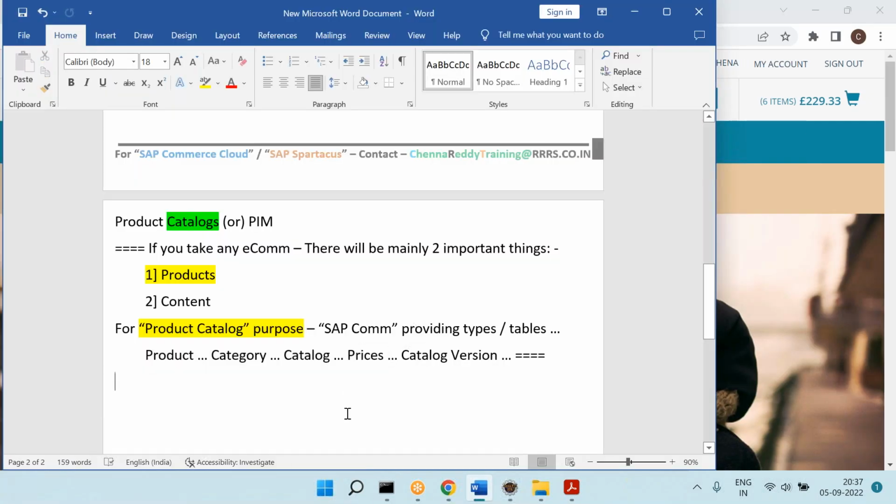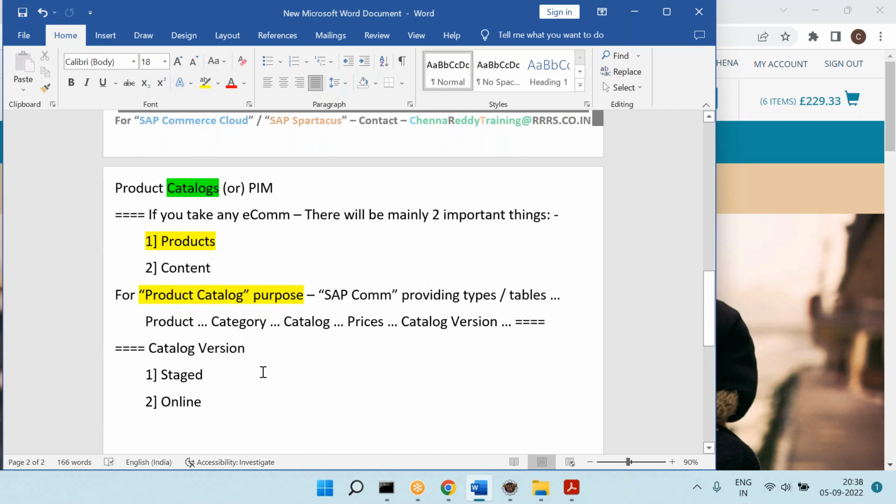Next, yesterday I told you one thing, catalog versions. We have two types of catalog versions, staged and online. What is the purpose of staged? In the staged version, we do the massaging or enrichments. We do the product massaging or product enrichments. Okay, enrichments. Next, in case of online, what we do?